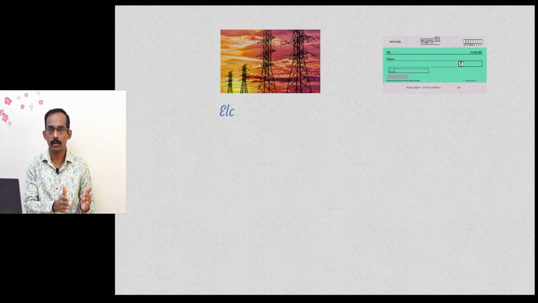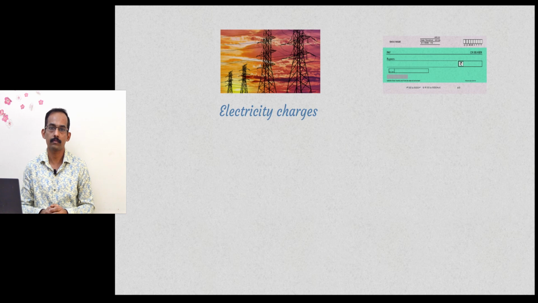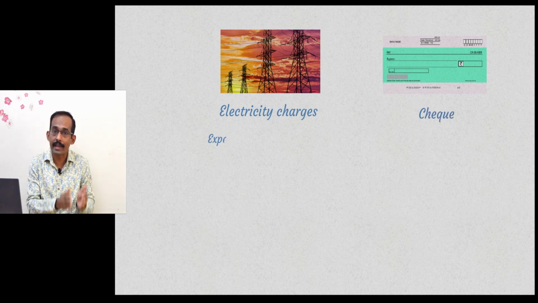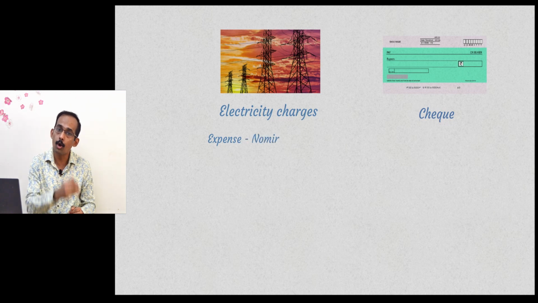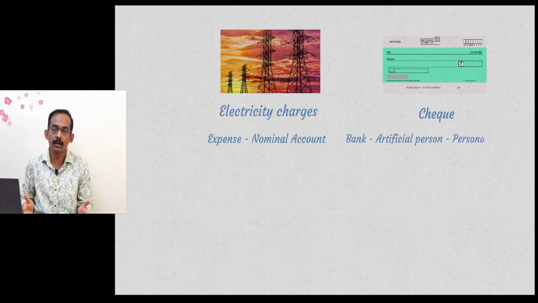Second example: paid electricity charges by check, 5,000. Identify the accounts. Electricity charges is one account, bank is another account. Electricity charges is an expense, which falls under the nominal account category, and bank, we have seen, is an artificial person falling under the personal account category. So there are two types of account in this transaction: one is a nominal account, the next is a personal account.